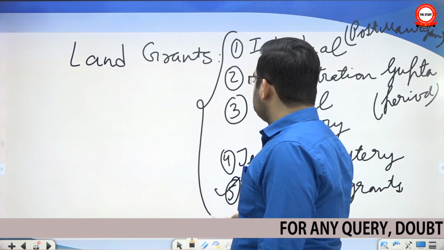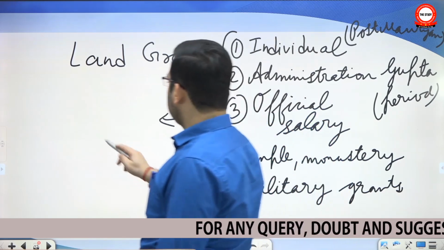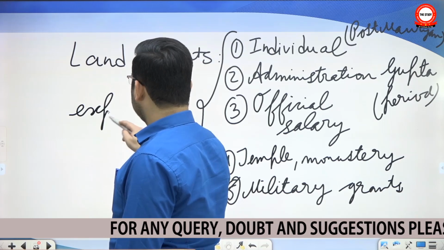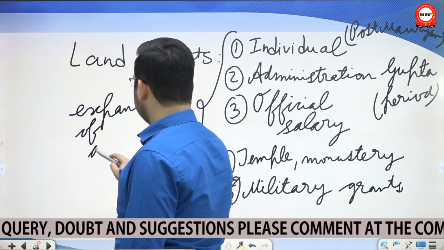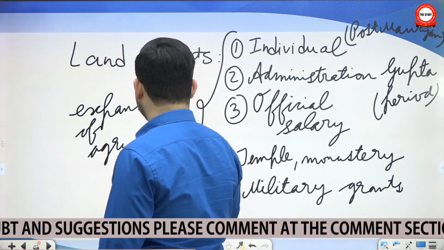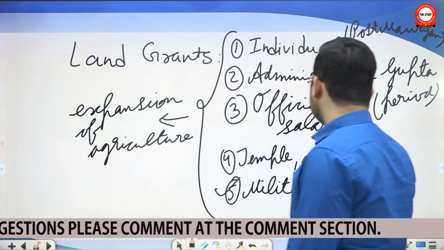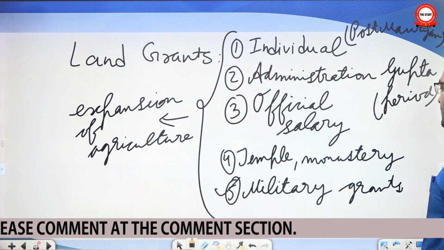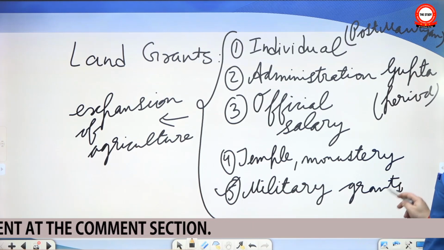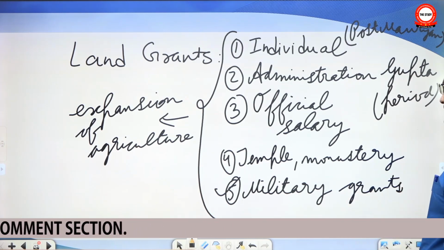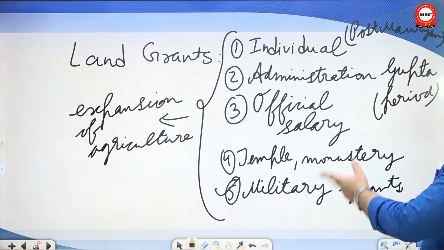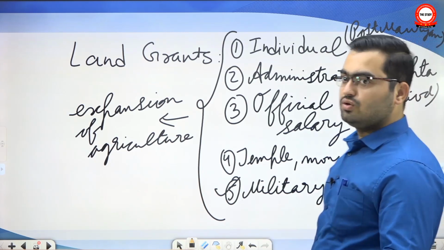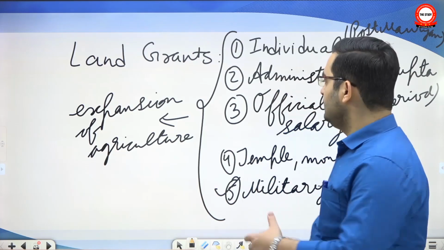Now in all these, the emphasis is on expansion of agriculture. Say in a military grant, your king gave you land so that you can render him military services. But don't you think that you need a lot of income from that land? So they will focus on expansion of agriculture. Temples and monasteries, they will focus on expansion of agriculture. Official salary, since a particular land is your salary, whatever you can grow out of that land is yours. So you will again focus on expansion.